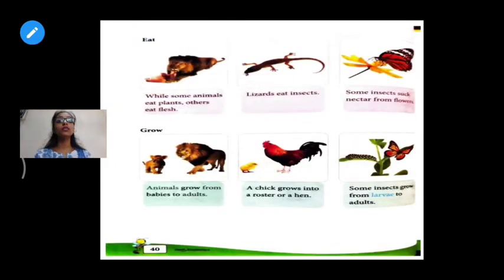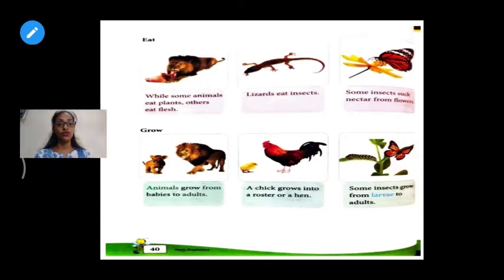Now, how do animals eat? How do they eat to grow? Some animals are flesh eating, but some are plant eating. Animals like tiger and lion are flesh eating, but animals like lizard eat insects. Animals like butterfly or honeybee survive on nectar. Nectar means the honey of the flower.